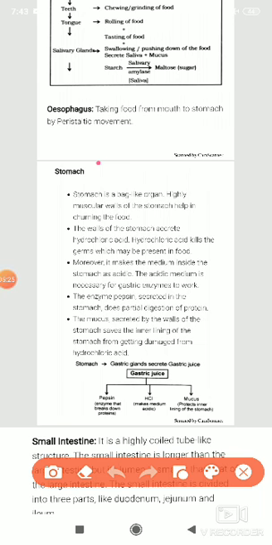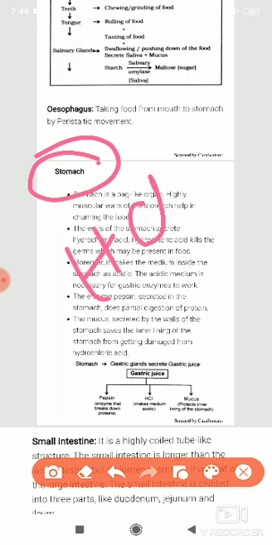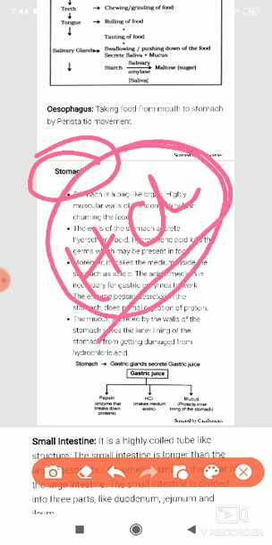The next part of our digestive tract is the stomach. The stomach is the next part after the esophagus, and it is a bag-like structure. You can see in this figure that it is a pouch-like structure and it is highly muscular. You already learned in lower classes that the main function of the stomach is that it secretes one kind of acid. What is the name of this acid? Yes, this acid is HCl. HCl is secreted only by the organ which is the stomach.